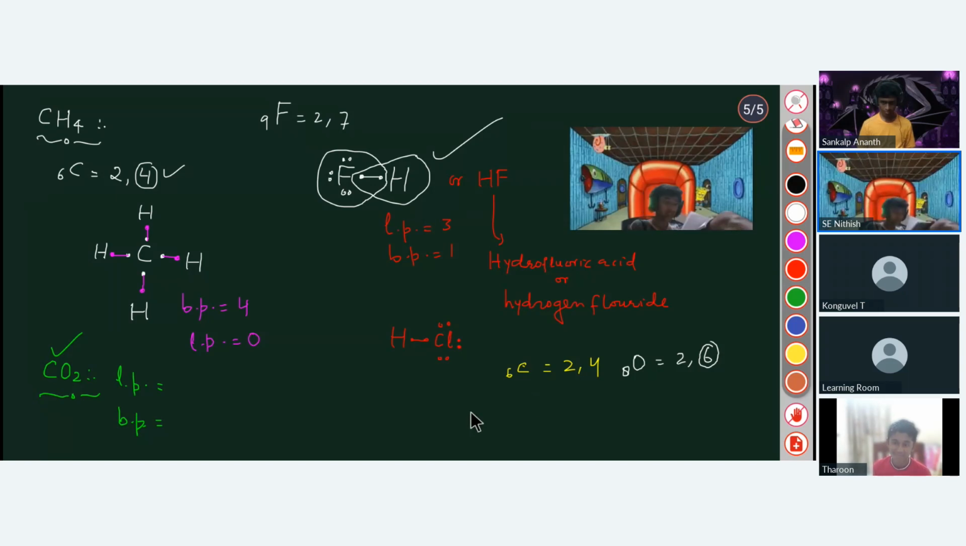First, try to draw the structure of this CO2 molecule. How will the structure be? The structure should be in such a way that the octet of all the atoms gets completed.